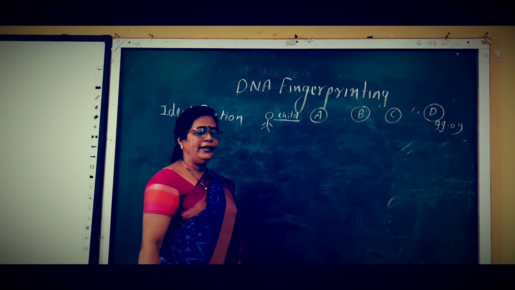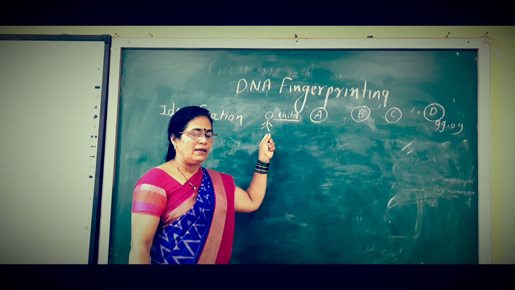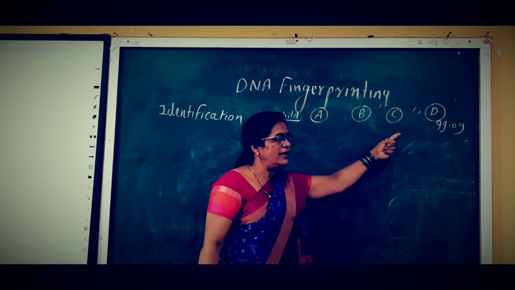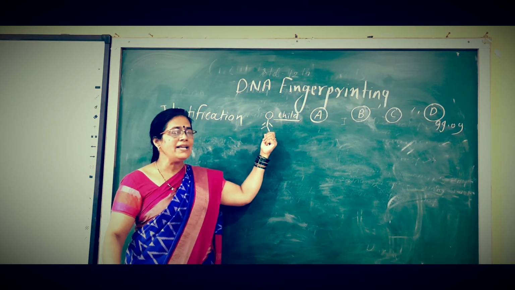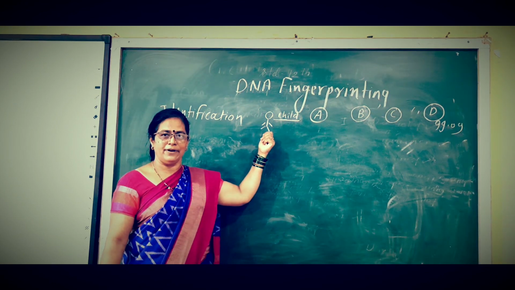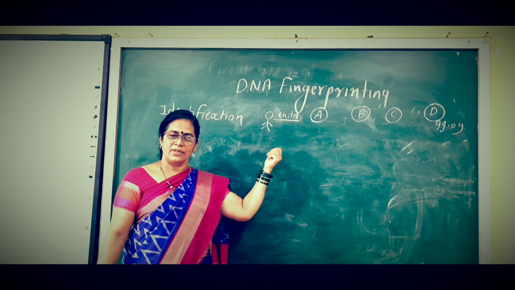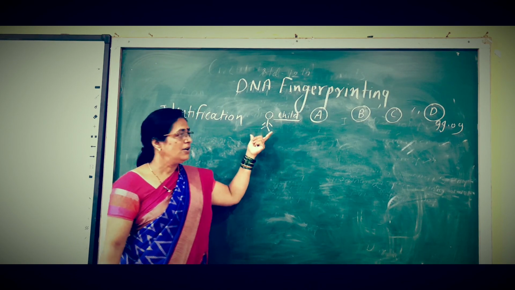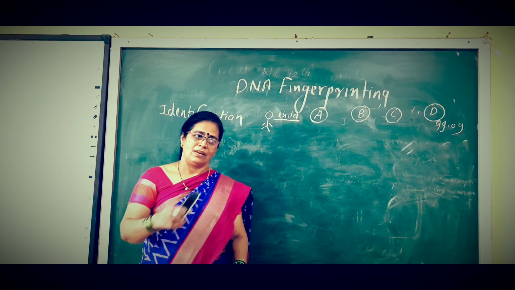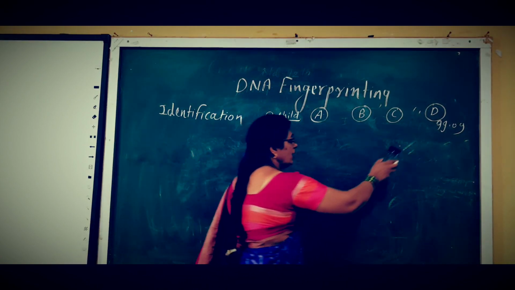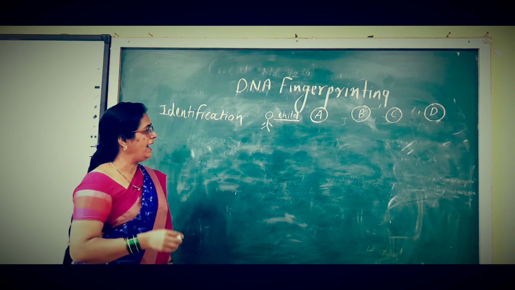So how can we identify the parent of this child? Here there are four persons, all saying that I am the parent of this child. But which one is the actual parent? How can we identify? We cannot identify with the help of the name or the surname because it is an orphan child. So with the help of DNA fingerprinting we can identify.